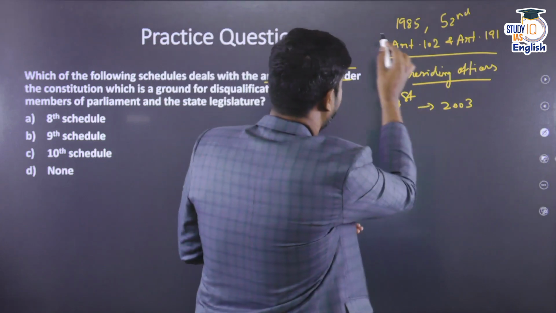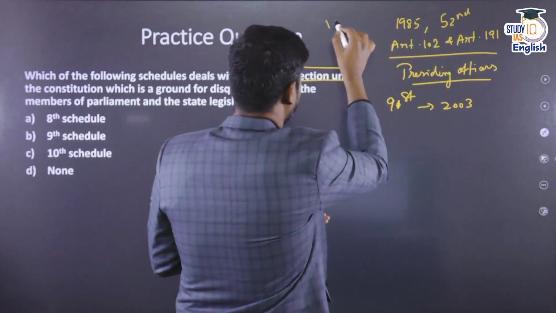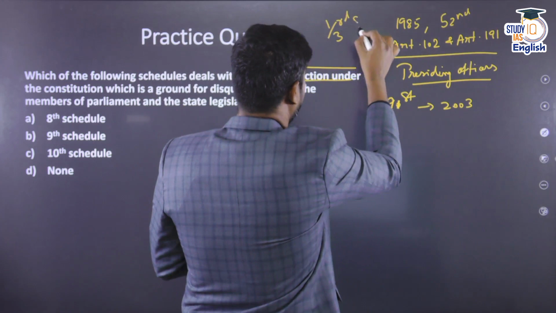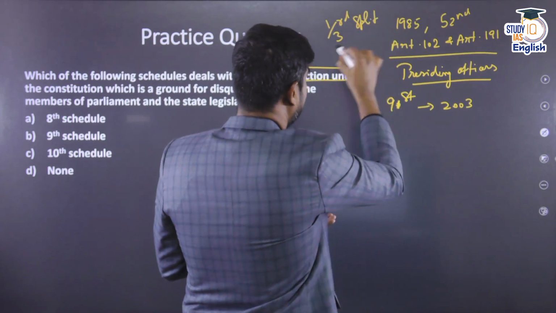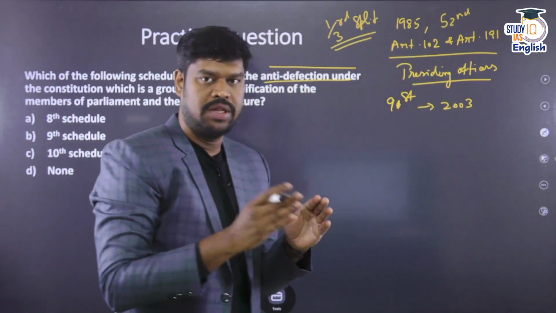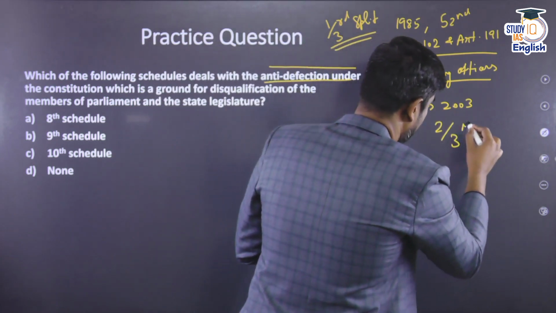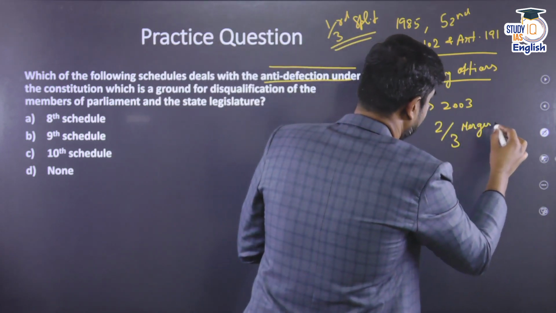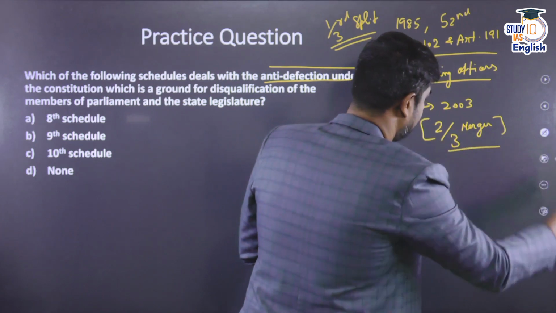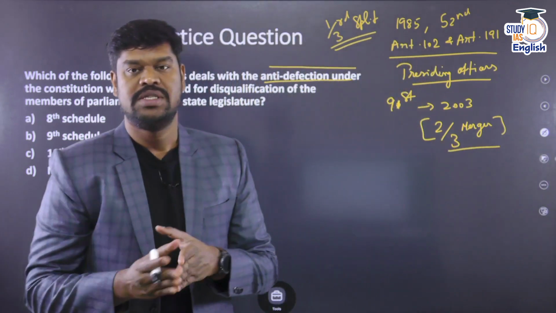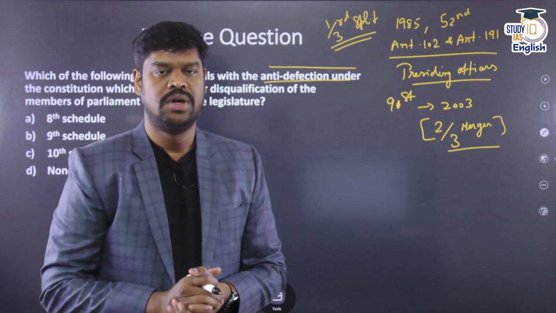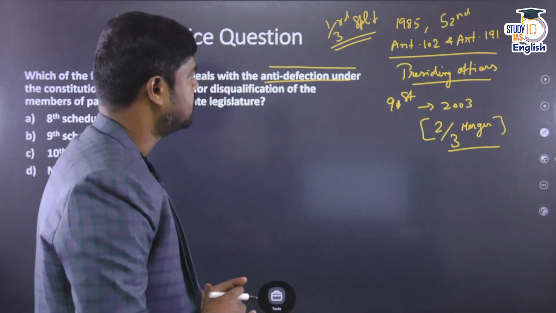Initially, under the 52nd Constitutional Amendment Act, it was a 1/3 split. And this 1/3 split was rather easy and it was happening, and in order to avoid this, the 1/3 split was replaced by a 2/3 merger. So now it is a little difficult for a faction to move out of the party and still not be subject to the anti-defection law. So these are the basics you will have to understand.